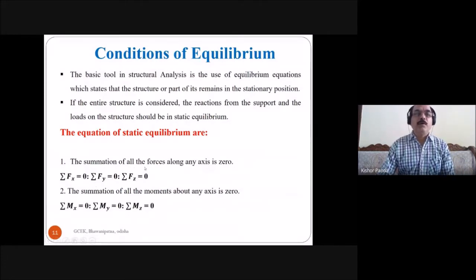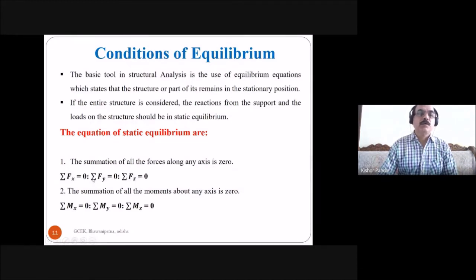The summation of all the forces along any axis is 0. Summation of Fx is 0, summation of Fy is 0, and summation of Fz is equal to 0. This means the summation of the forces along the x-axis is equal to 0, the summation of the forces along the y-axis is equal to 0, and the summation of forces along the z-axis is equal to 0.